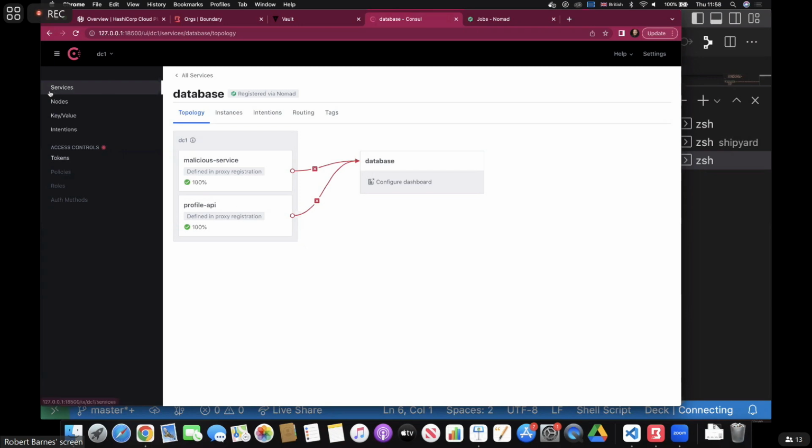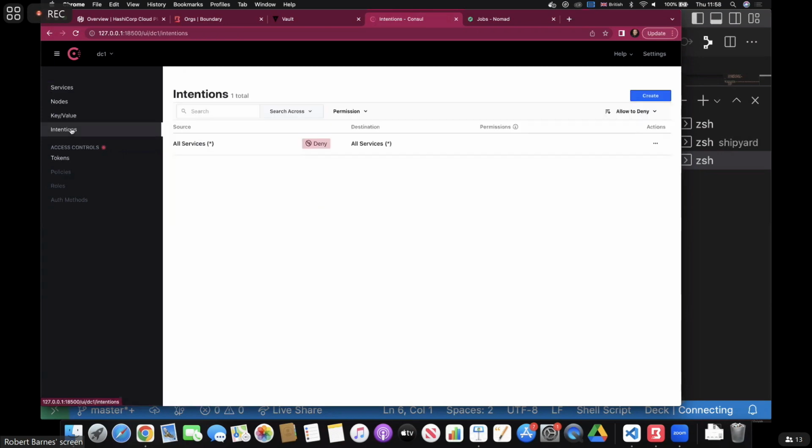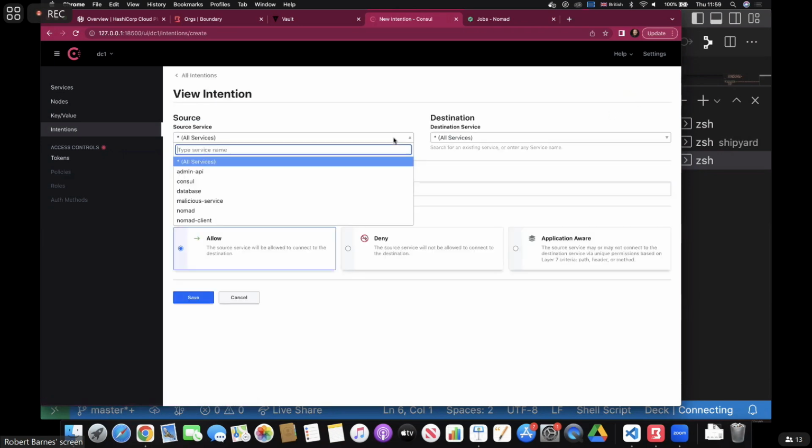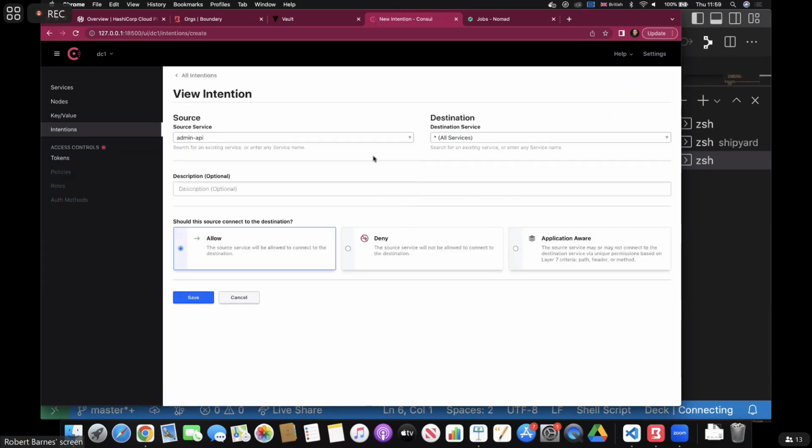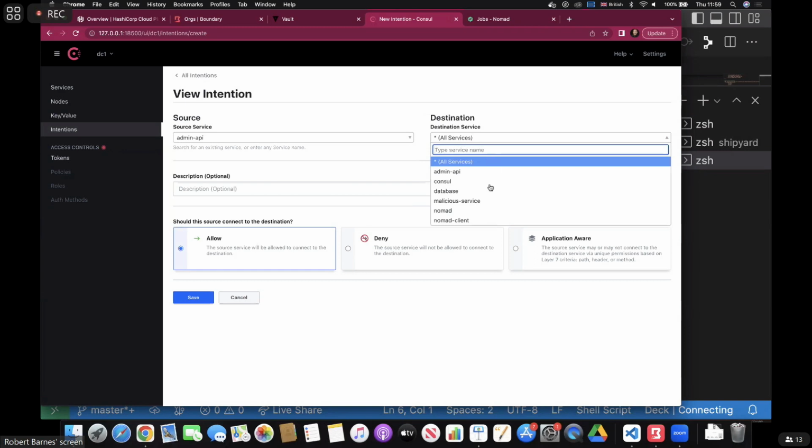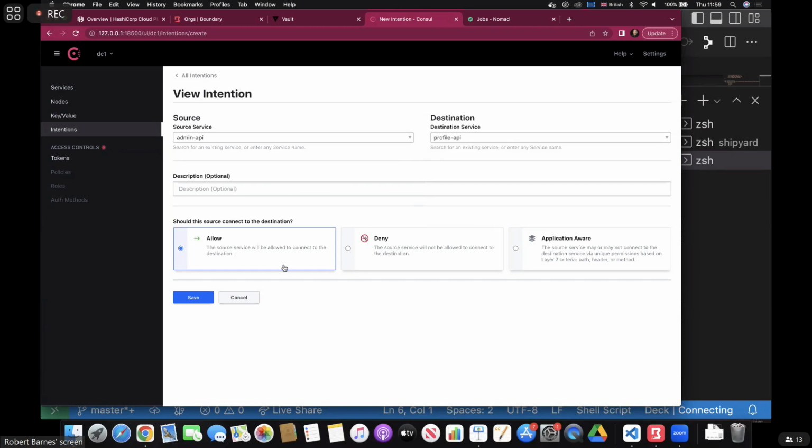So if we want to fix this now, we've kind of broken it, but we've fixed it in a way. We've stopped services from speaking to one another, but we've also stopped the malicious service from speaking to something it shouldn't. So to fix that, we're going to go back and create another intention. We're going to create an intention that allows our admin API to speak to our profile API. And we'll hit allow.